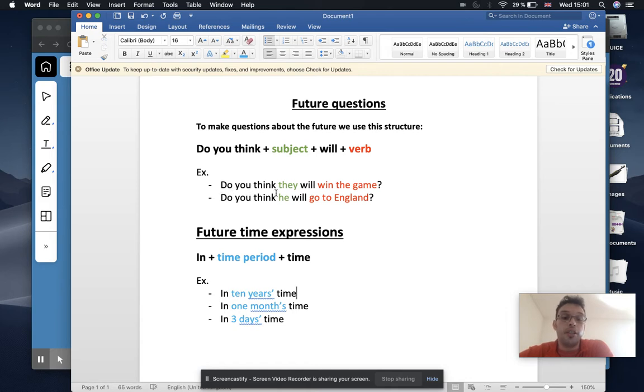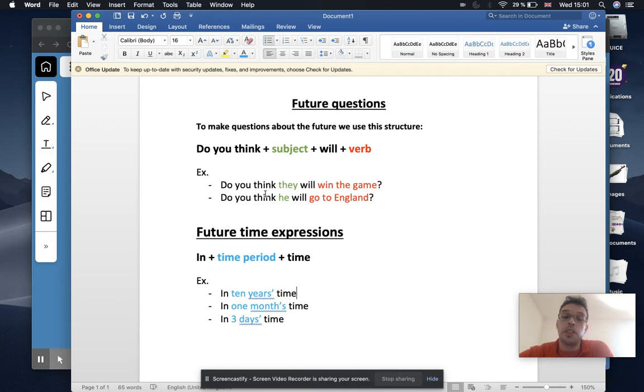Do you think they will win the game? Or say, do you think he will go to England? Okay. So these are a couple of example questions.